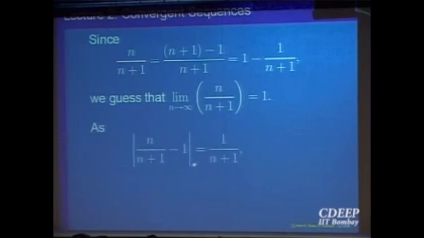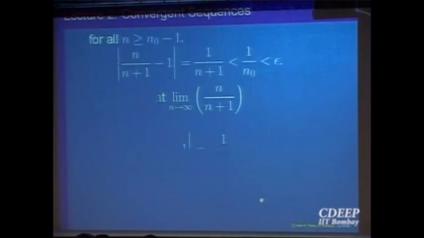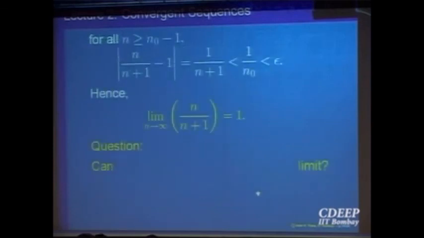Again, the method of proof is the same. You guess it converges to 1, and now prove it. a_n minus 1, you have to make it small. So a_n minus 1, that is 1 over n plus 1, that can be made less than epsilon by the Archimedean property again. Okay? So that example you can read in the notes. Let me not spend time on that. So this is, okay, there are 2-3 minutes.